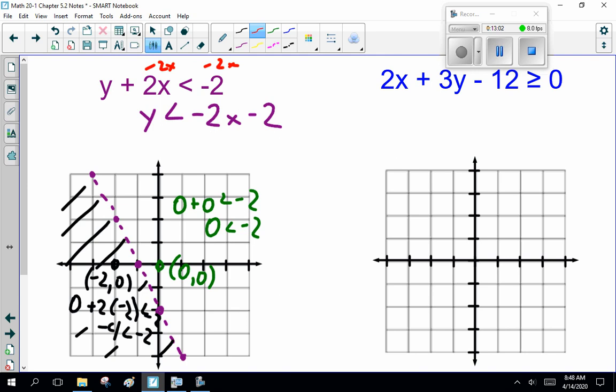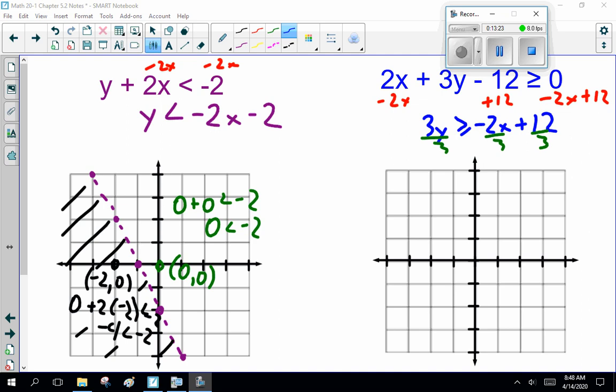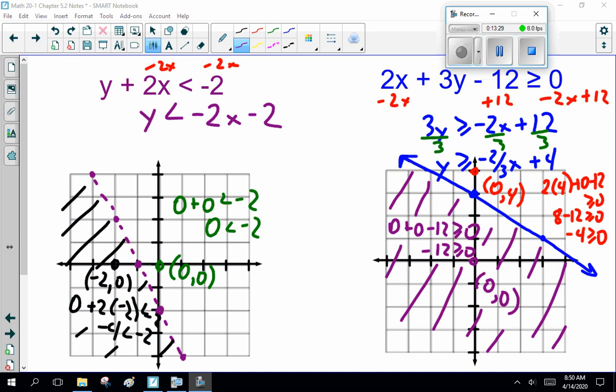The standard form: -2x + 12, 3y is greater than or equal to -2x + 12. Divide everything by 3. Wait, why am I doing this? You guys finish this. Do the graph. We'll compare results. So you pause the recording, do this, come back and compare results. Let's go. Pause it.